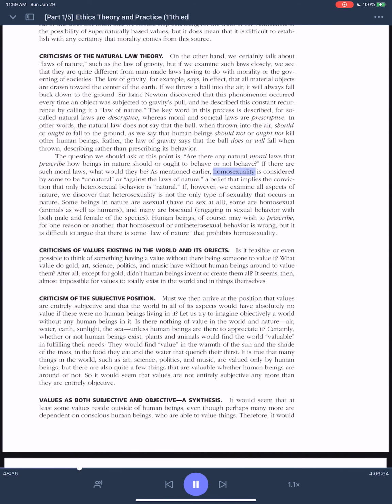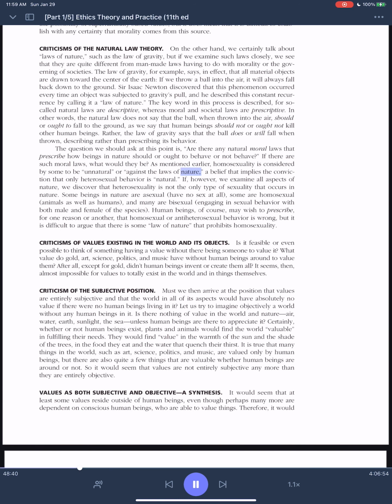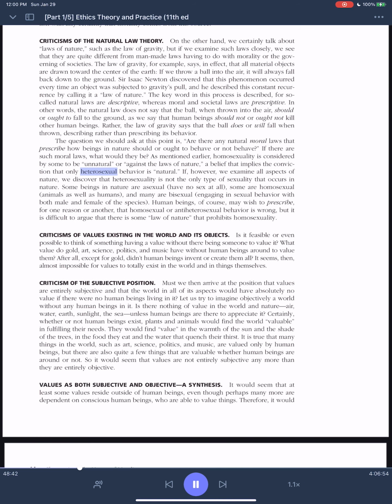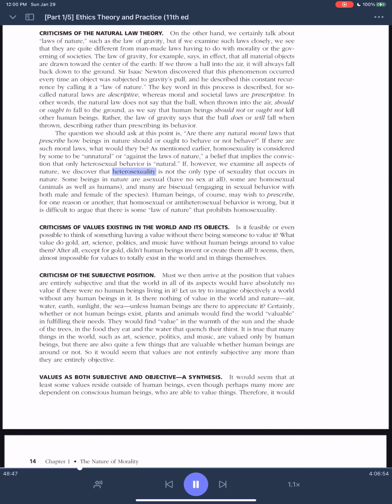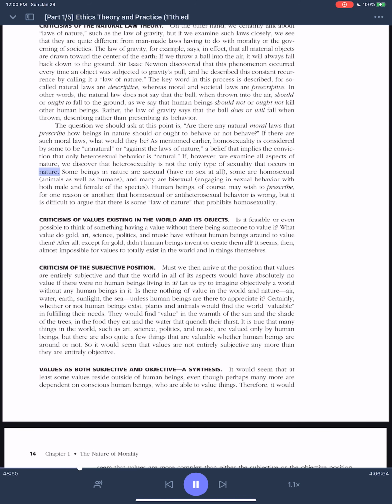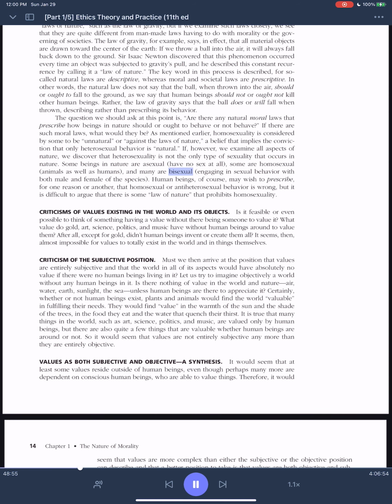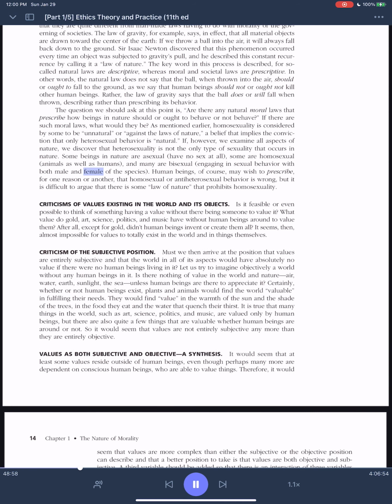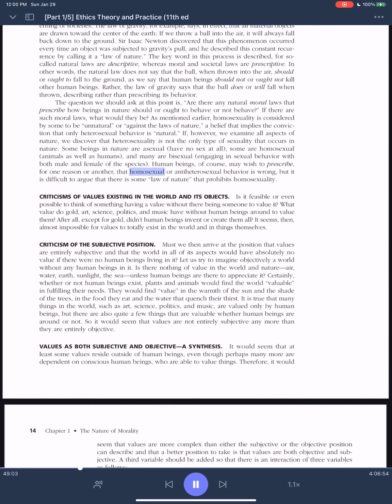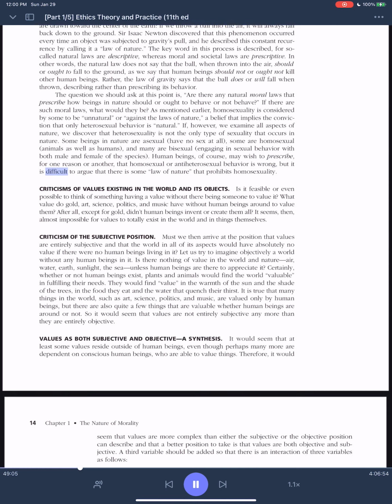As mentioned earlier, homosexuality is considered by some to be unnatural or against the laws of nature, a belief that implies the conviction that only heterosexual behavior is natural. If, however, we examine all aspects of nature, we discover that heterosexuality is not the only type of sexuality that occurs in nature. Some beings in nature are asexual, have no sex at all. Some are homosexual, animals as well as humans, and many are bisexual, engaging in sexual behavior with both male and female of the species. Human beings, of course, may wish to prescribe, for one reason or another, that homosexual or anti-heterosexual behavior is wrong, but it is difficult to argue that there is some law of nature that prohibits homosexuality.